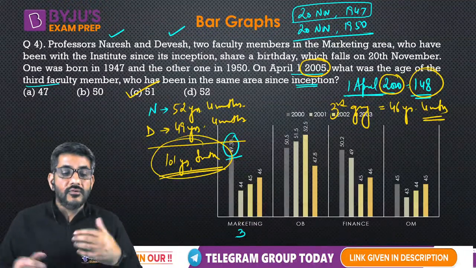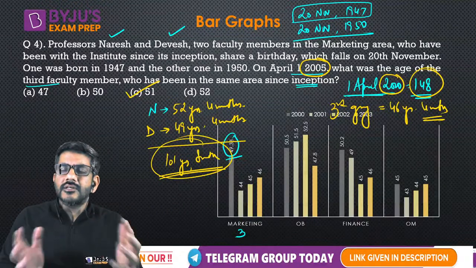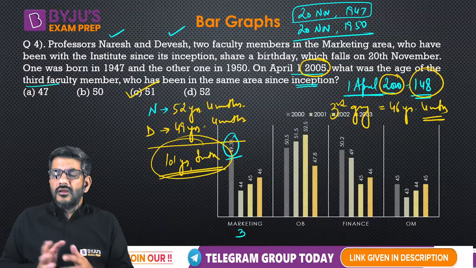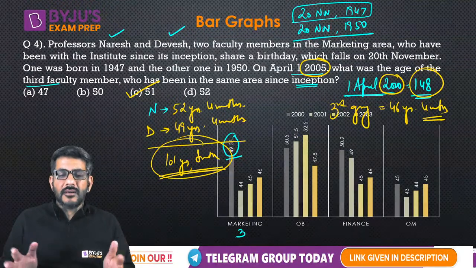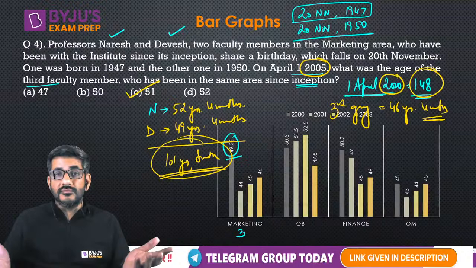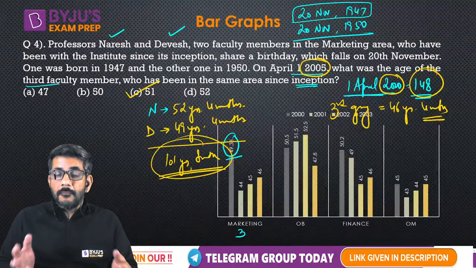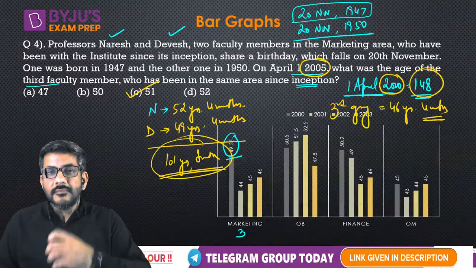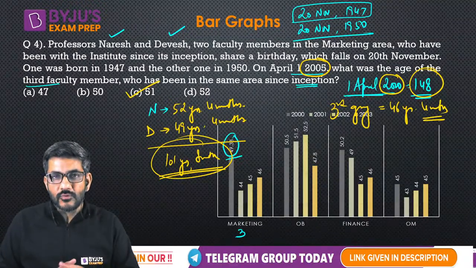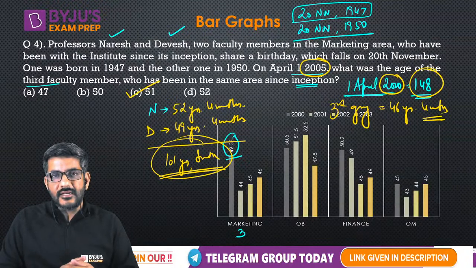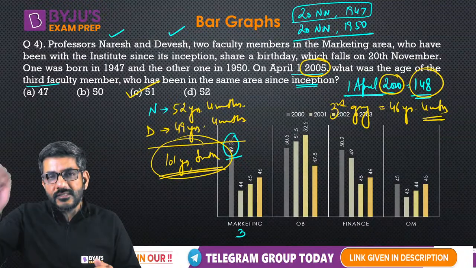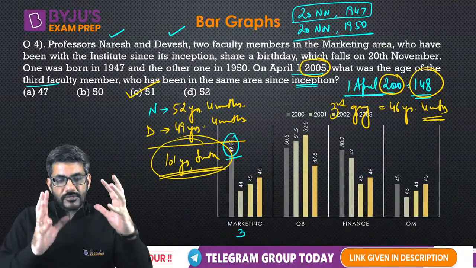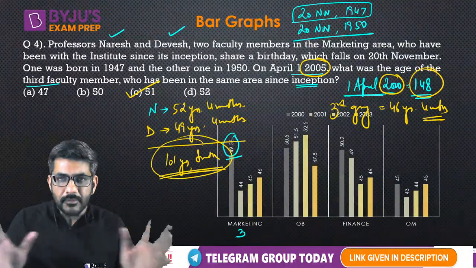You have doubts and you ask me doubts, we discuss that, because that's the only way through which you can improve your LRDI. You also must have seen that now. Okay, Quant you are able to prepare, Verbal is getting done, but how to prepare LRDI, we don't have any clue about it. It's pure practice, but during that practice someone should be able to tell you, okay, there you are going wrong, this is a mistake that you are making, this is the right way of doing the question, this is what you would have done in this set, these questions you can leave, this is the shortcut of this question, this is where you can use the options. These all things we should be doing in these sessions. That is the basic purpose of these.